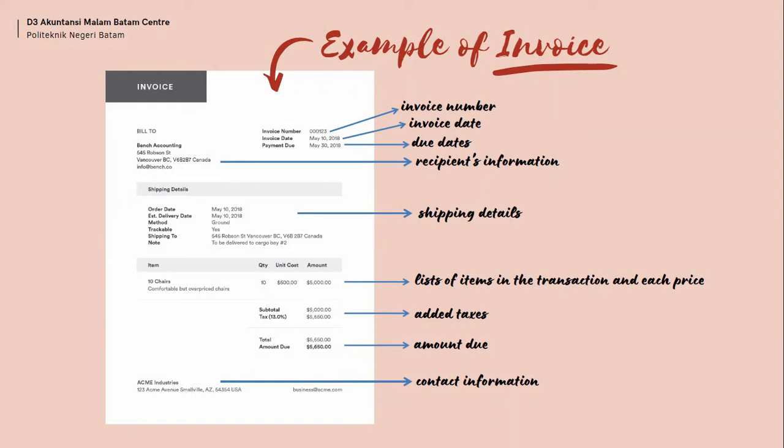On the left of the page, we can see the recipient's information, which identifies the receiver or the supplier that we've paid their bill. And below that, at the center of this page, we can see the shipping details, which are used to record items shipped from a seller to a buyer. They document all details related to the goods involved. And last, below that, we can see the list of items in the transaction, like items, quantity, unit cost, the amount, added tax, and amount due.